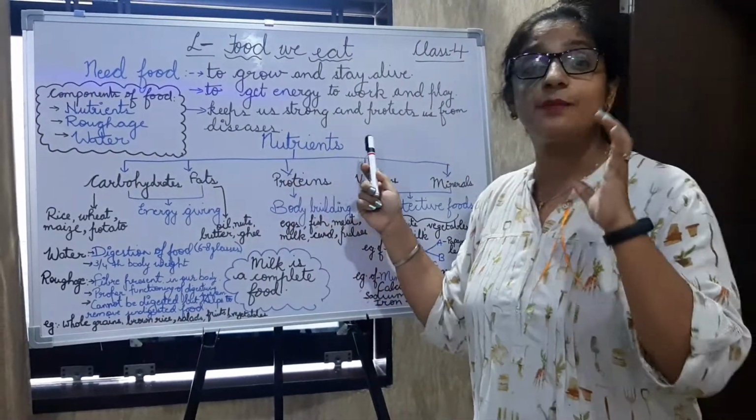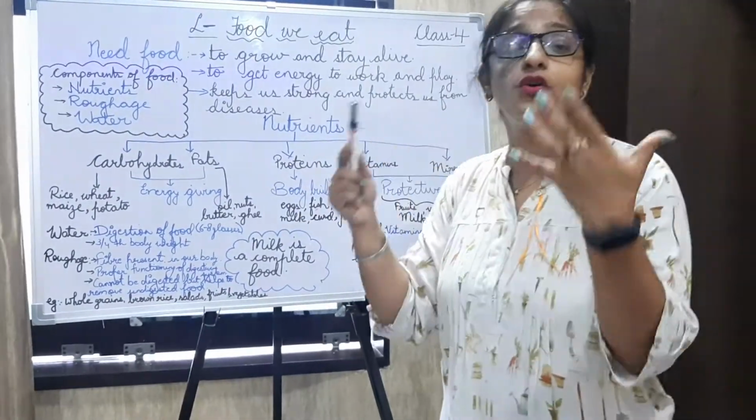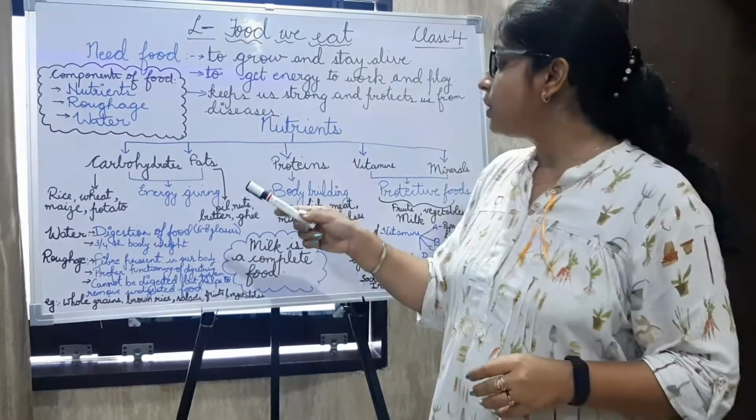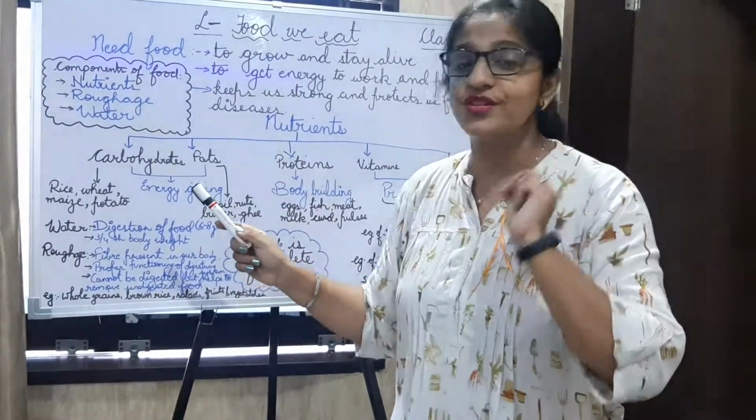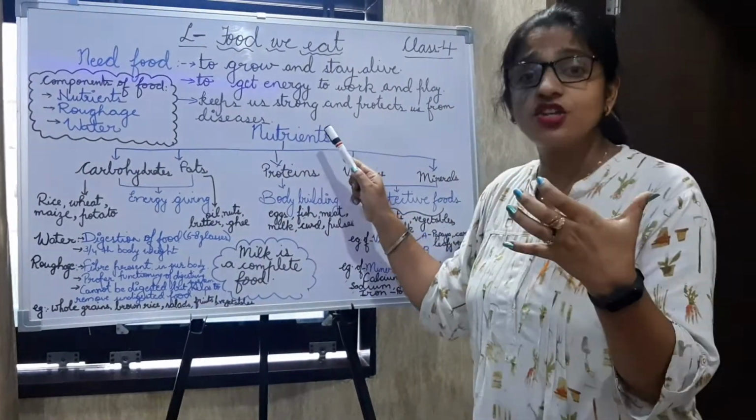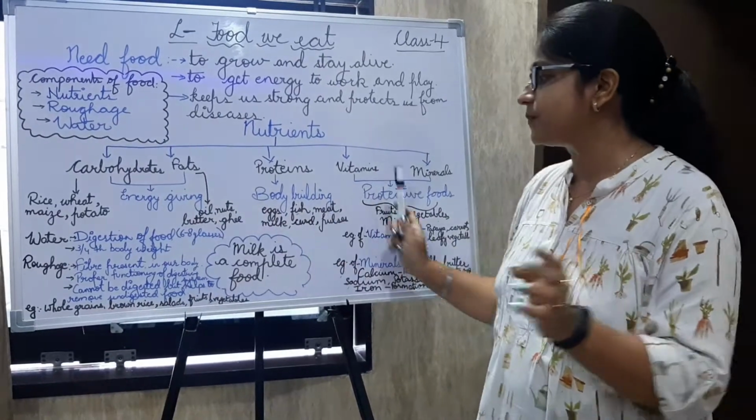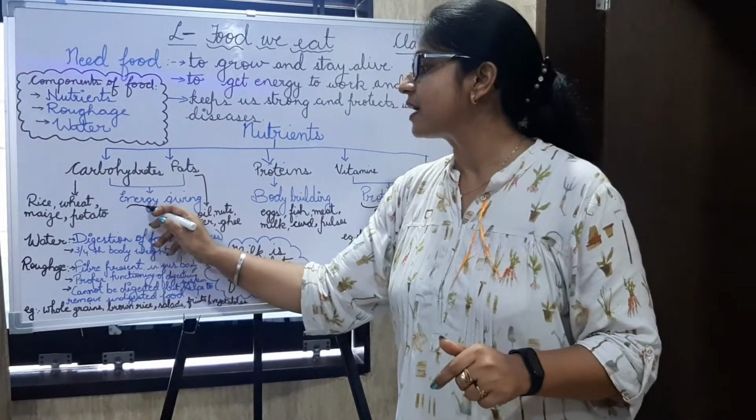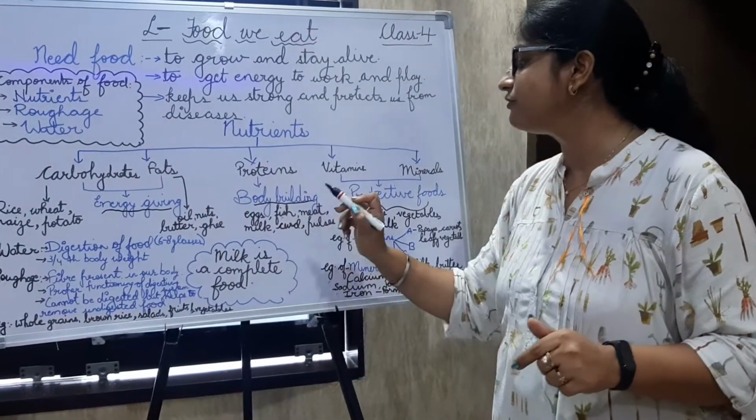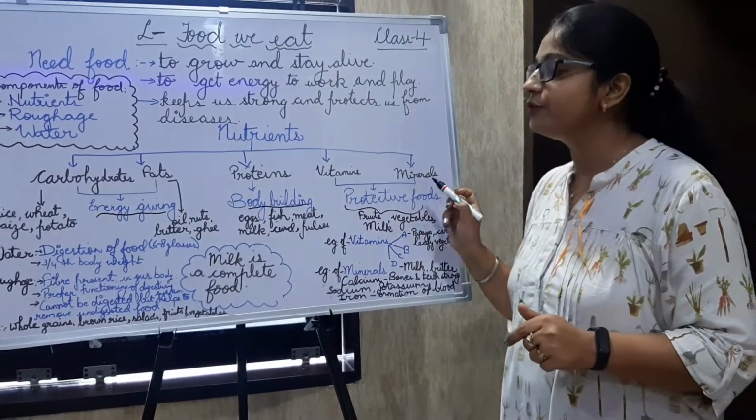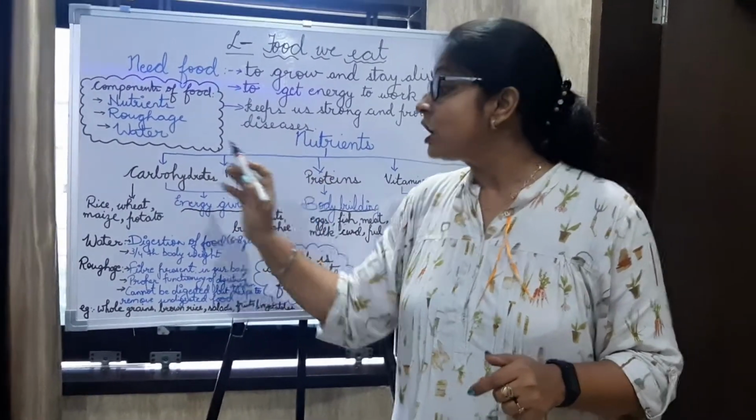The nutrients are the materials which are present in our food, which are very much important for our growth, as I told you, and to stay alive. Now, carbohydrates and fats are energy giving foods. On the basis of the function of the nutrients, we have divided the nutrients into 3 types. The first type is energy giving foods. Second type is bodybuilding foods. Third is protective foods.